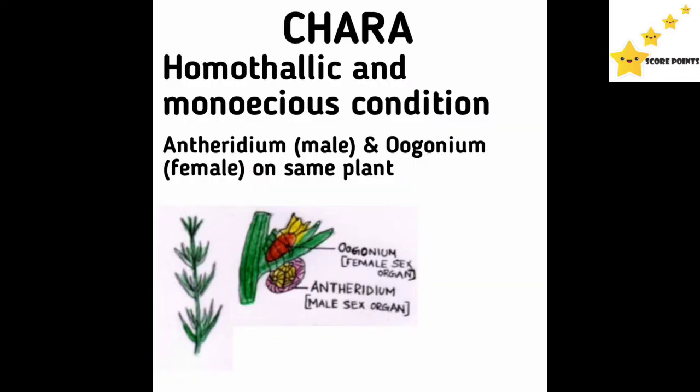To learn these terms easily, you can actually learn the diagrams. For example, Chara. Chara has homothallic and monoecious condition. So you can see the diagram. It has antheridium, the male sex organ, and oogonium, the female sex organ. Both these structures are found on the same plant. So this is homothallic, monoecious and bisexual condition, that is male and female part on the same plant.